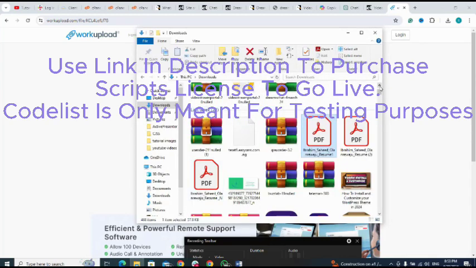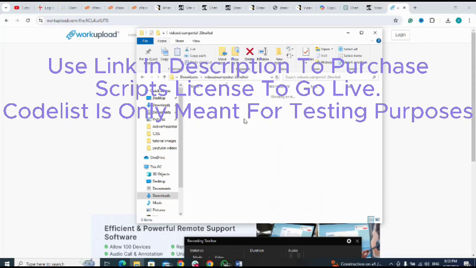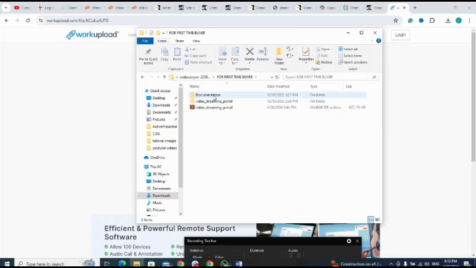So here it is. I have extracted it. Then I open it. I open this as well. So here is the file I'm sending to my cPanel. So I have zipped it. This is the zip file I've sent to my cPanel.